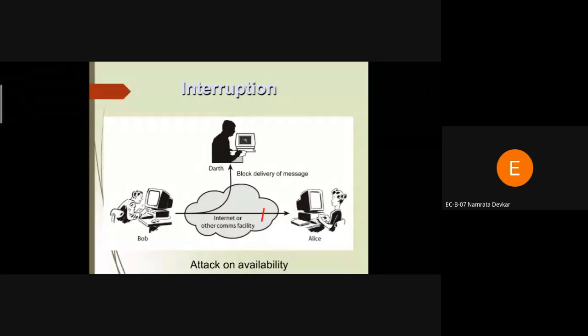Suppose one person sends a message to another person. When one person transfers the message to person B, the third user can take that message and block it. So the message from person A is not able to reach person B. That is called an interruption.